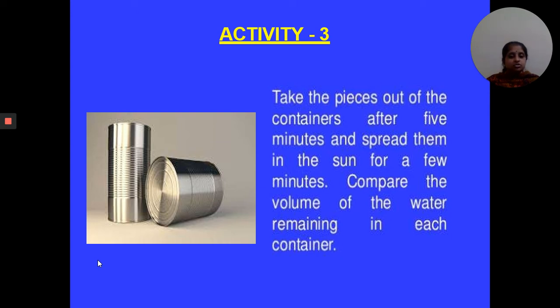So, according to this activity, we can say that synthetic fibers absorb very little water compared to natural fibers, and synthetic fibers will dry very quickly compared to natural fibers.